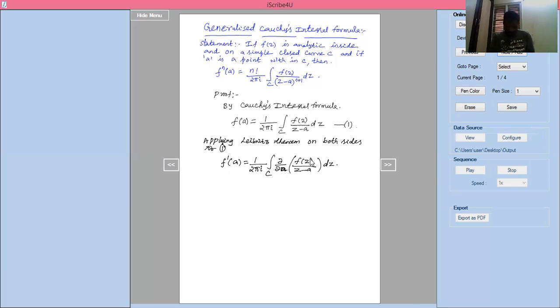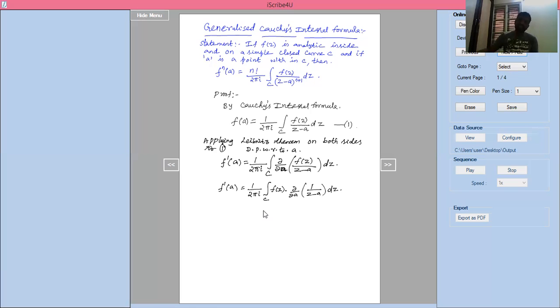In f of z there is no a, so that's why I will take f dash of a with respect to a. I have done this. If you want, you can write here: differentiate partially with respect to a. Now f dash of a equals 1 divided by 2 pi i integration of c into dou by dou a. So here you can take f of z, dou by dou a of 1 divided by z minus a into dz.